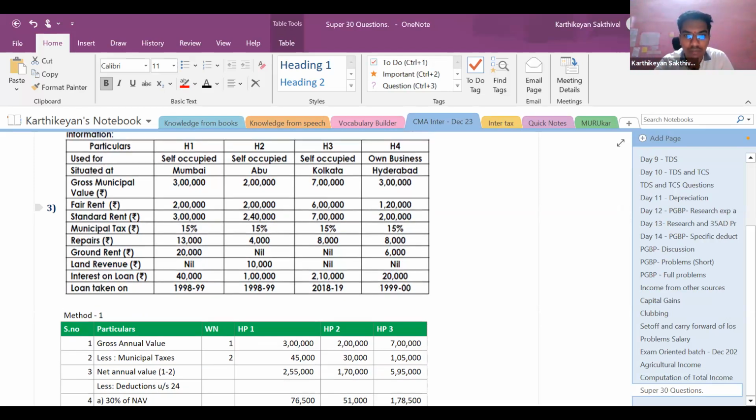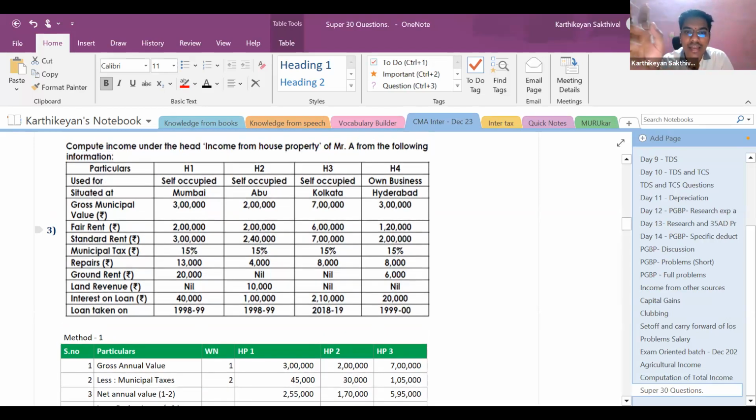What is required from us in this question is that any 2 house properties, at the option of the assessee, can be claimed as self-occupied, and the other property will be deemed to be let out. 2 properties self-occupied, 1 property deemed to be let out, of the 3. It was asked before 2019, when you could have only 1 self-occupied property. This question was from that era, but we are modifying it for the current law. The answer is modified as per the current law.